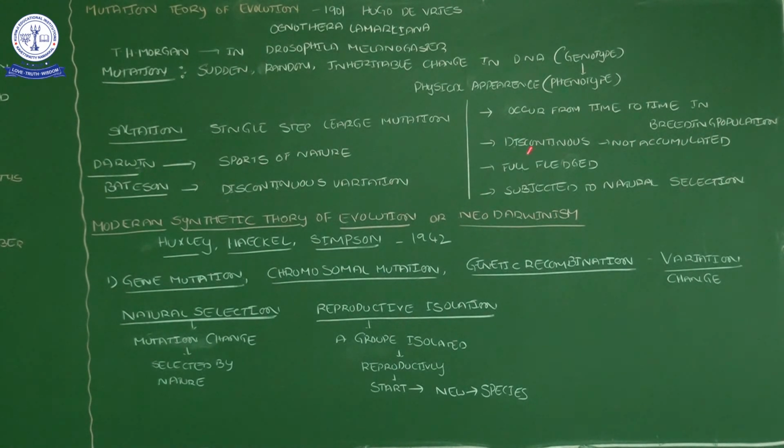And then the mutation things are discontinuous. They will not be transmitted to the next organisms. Okay, offsprings, not accumulated. Now I will recall why he said that. There is one reason: Lamarck said acquired characters are inherited.